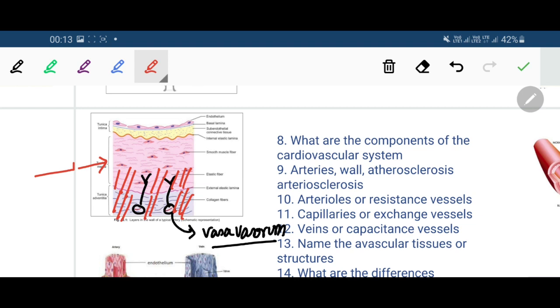It is supplied by these blood vessels. So vasa vasorum are basically the blood vessels which supply the large arteries, the tunica adventitia and outer two-thirds of the tunica media. Okay, vasa vasorum, that is an important term we have learned.